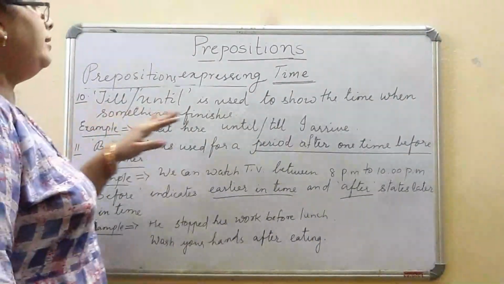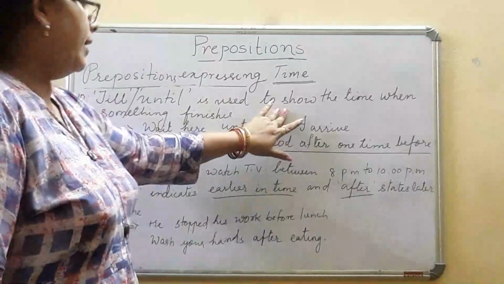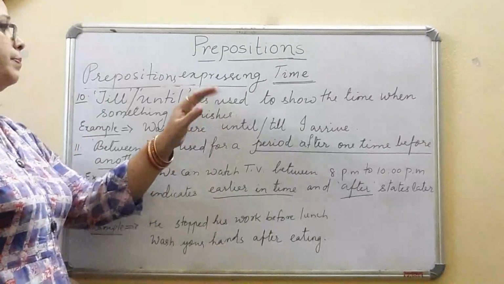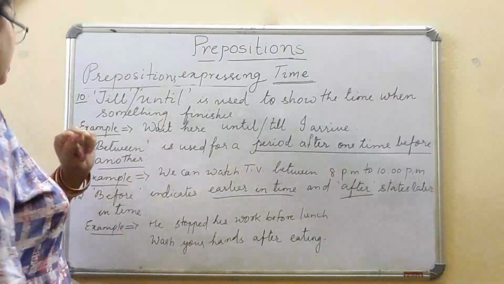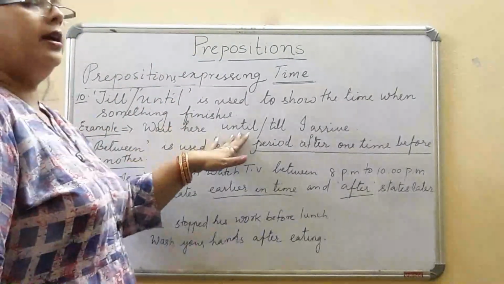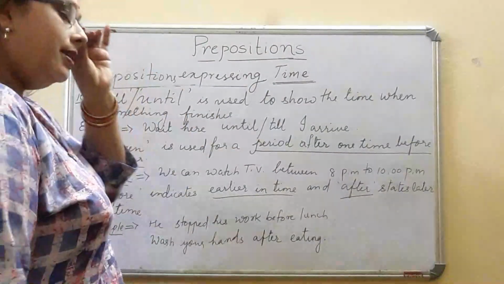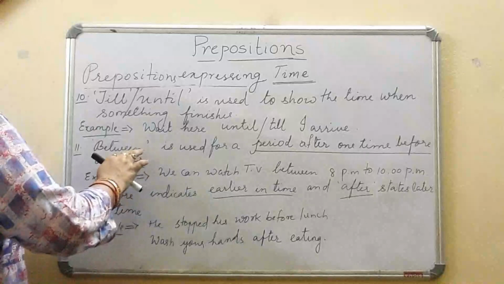Till, until is used to show the time when something finishes. That means that is a completion time. For example, wait here until I come, or wait here till I come. That means you have to wait till I come or till I arrive.